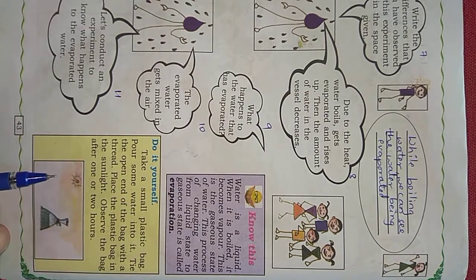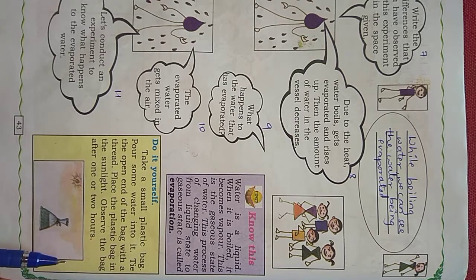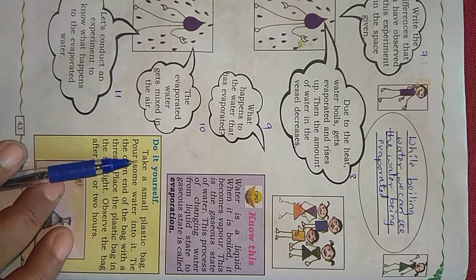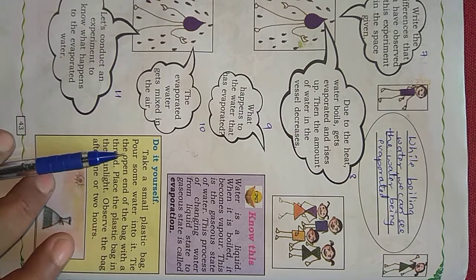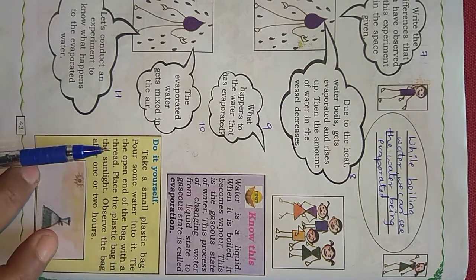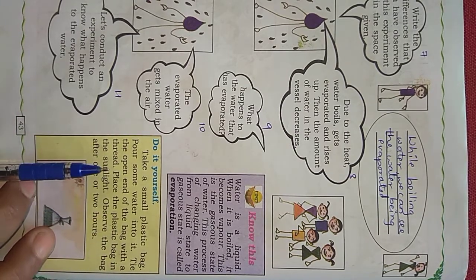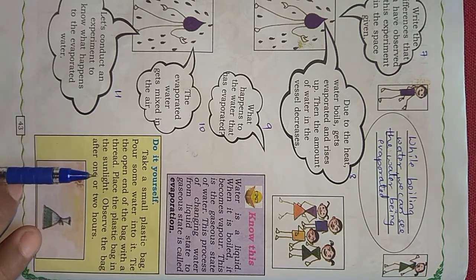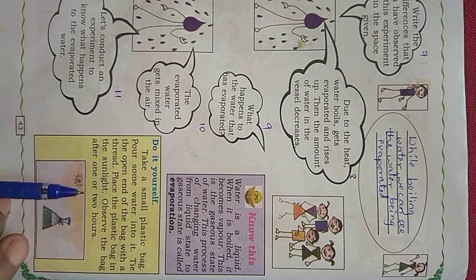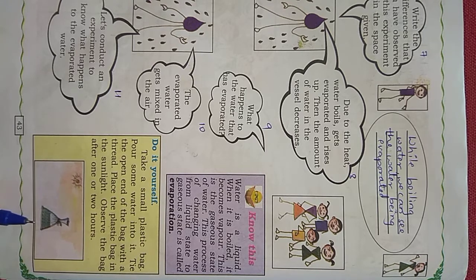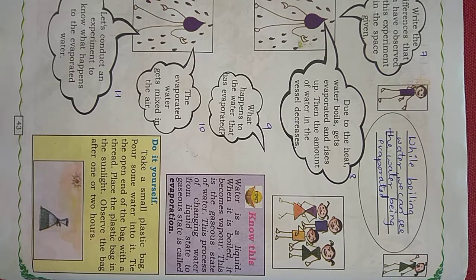For this, there is a small activity. Even you can do it at your home, children. Take a small plastic bag, pour some water into it, tie the open end of the bag with a thread, place the plastic bag in the sunlight, and observe the bag after 1 or 2 hours. You can tie the plastic bag as shown in this picture, and it has to be filled with water. Children, you can do it at your home also.